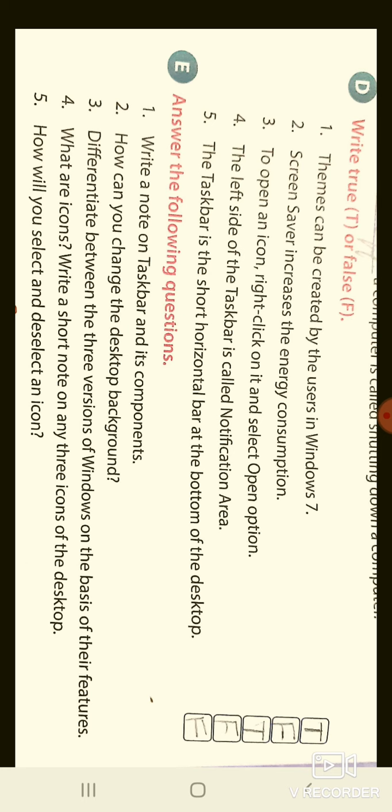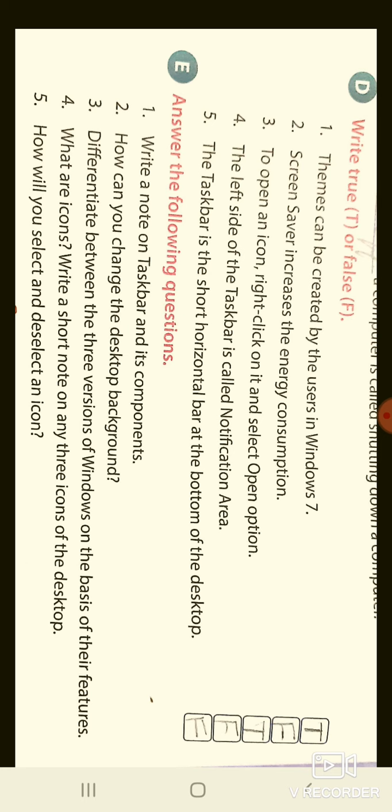So these are the three components of the taskbar. And now the second question is, how can you change the desktop background? I have discussed this with you in the video, so I am revising the answer. First, you will move to the desktop.